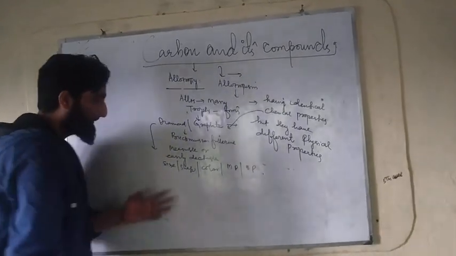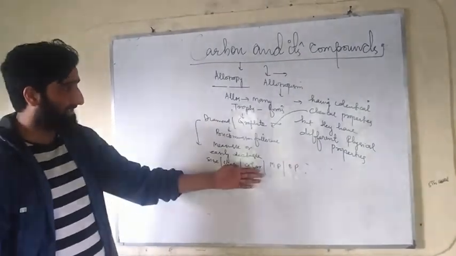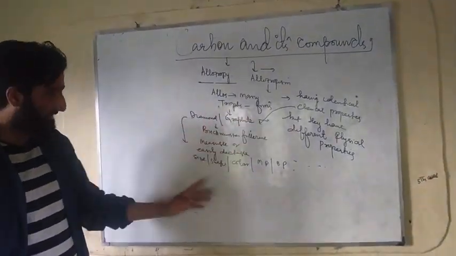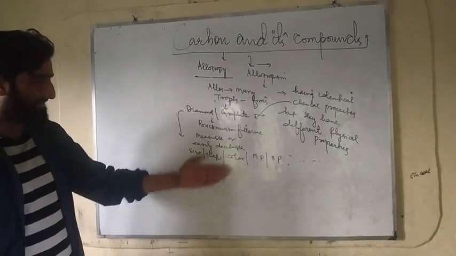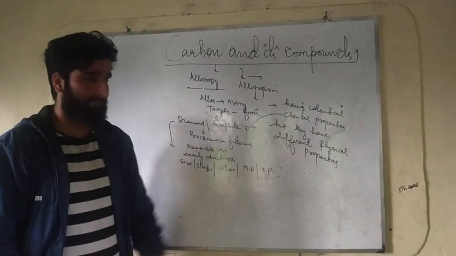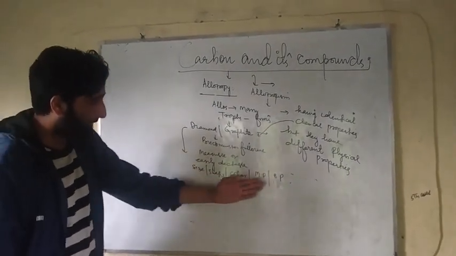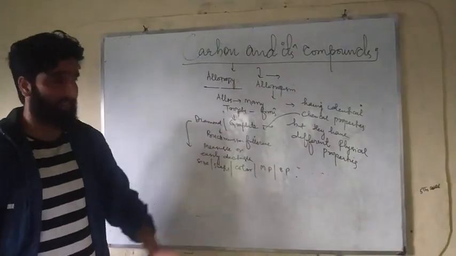These are basic characteristic physical properties from which we can differentiate diamond from graphite.